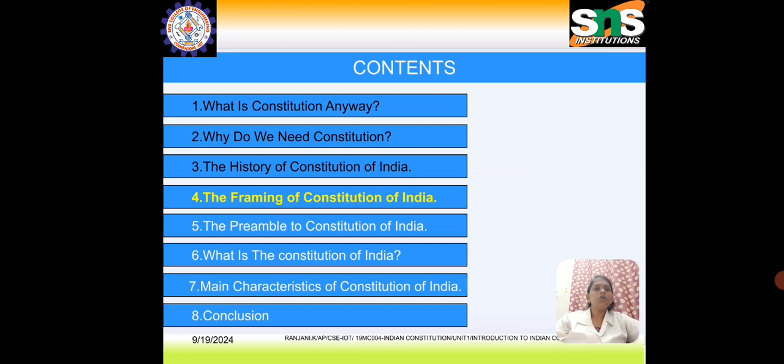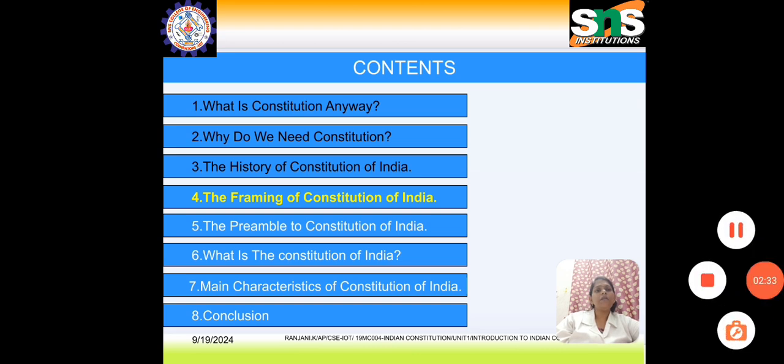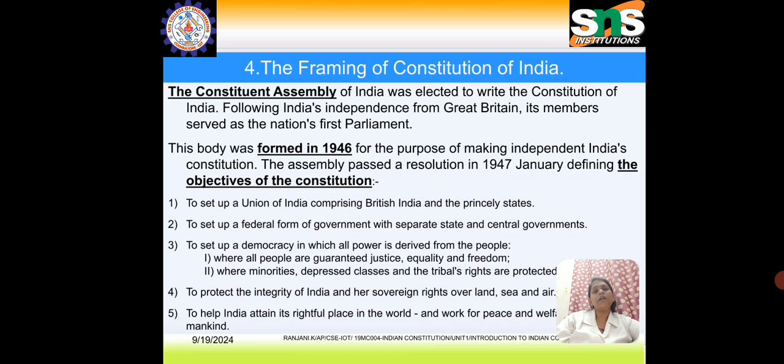In previous classes we saw what a constitution is, why we need a constitution, the history of the constitution of India, and when the constitution was framed. The constitution was framed on January 26, 1950. In this class we'll see about the preamble of the Constitution of India. So, the framing of the constitution.